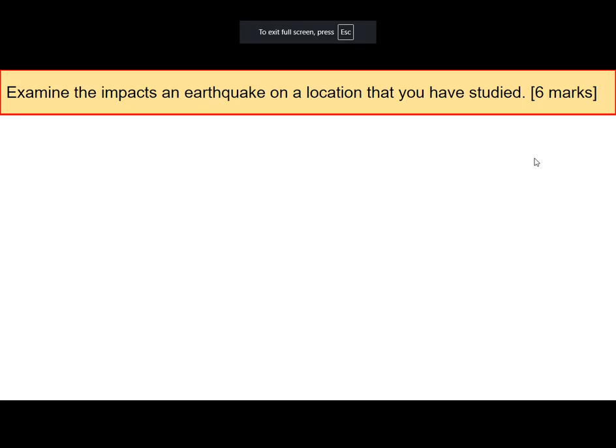Hello, Year 9. This is going to be a really big question that you can get asked in your paper for your assessment. If this question comes up, I want to make sure that everybody's prepared to the best of their ability. So let's have a quick look at it. We've got: examine the impacts an earthquake on a location that you have studied has had.